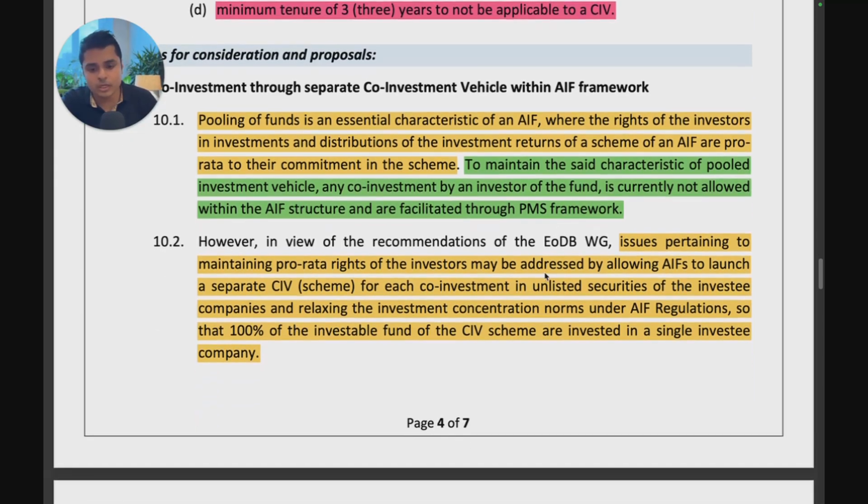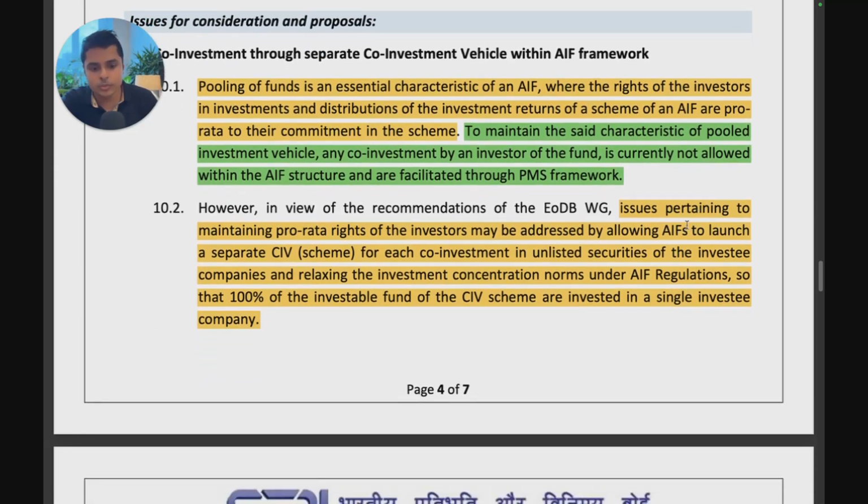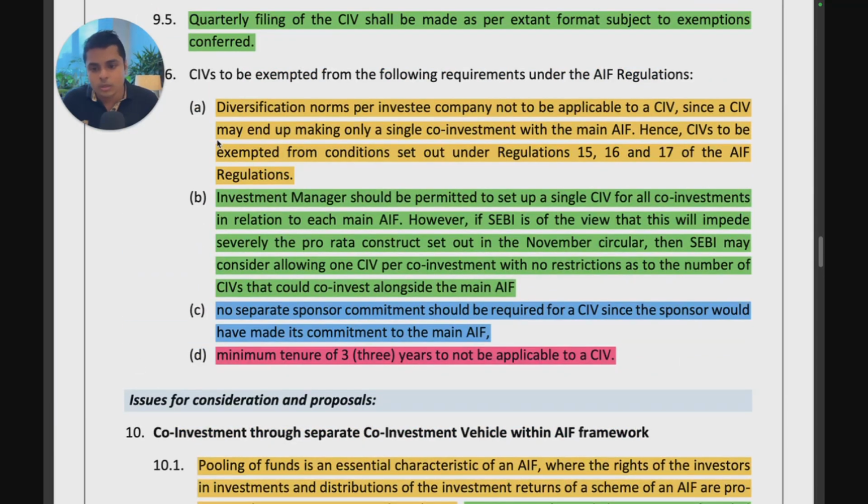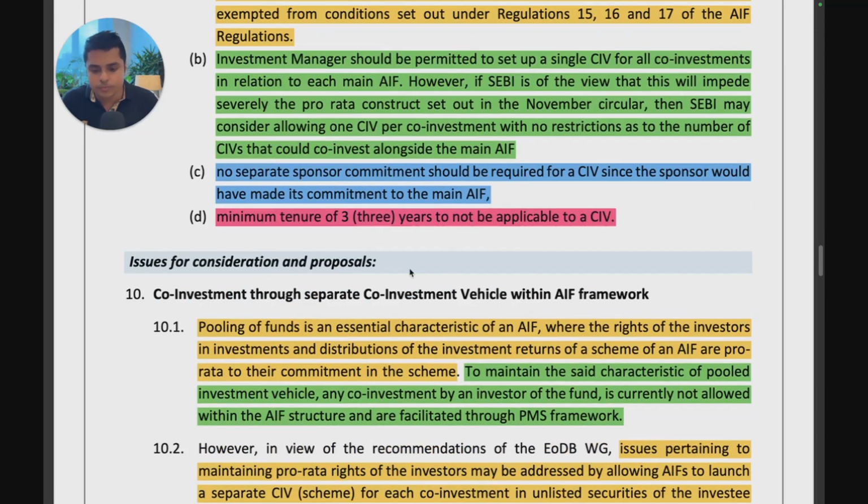SEBI is giving some background here. In view of the recommendations of the working group, the issues pertaining to maintaining pro rata rights of investors may be addressed by allowing the AIFs to launch a separate co-investment scheme for each co-investment, a co-investment vehicle for each co-investment. So this is very good. SEBI wants to allow separate co-investment vehicles for each co-investment and relax the investment concentration norm. So 100% of the investable funds of one scheme can be in one investee company. So they've accepted point number 1 and point number 2.